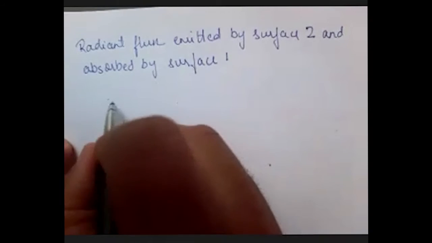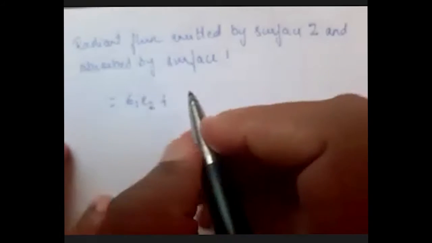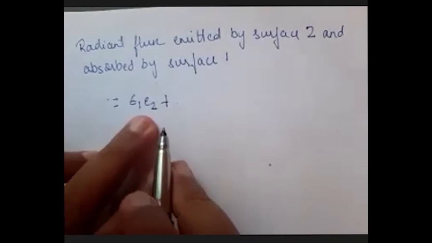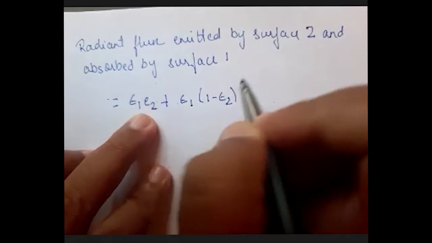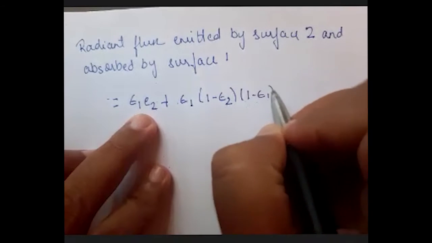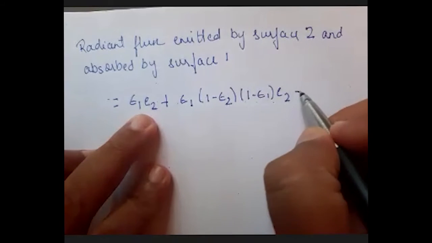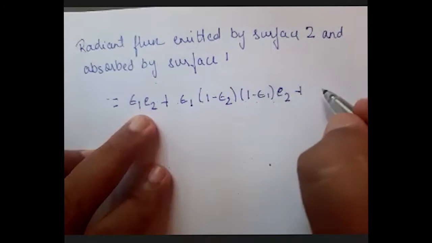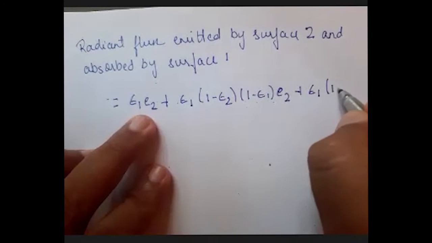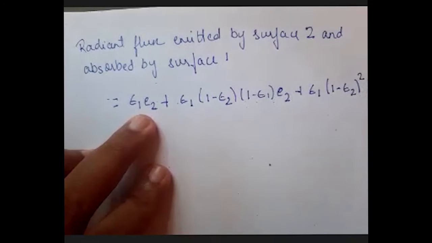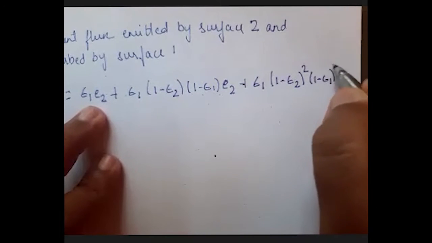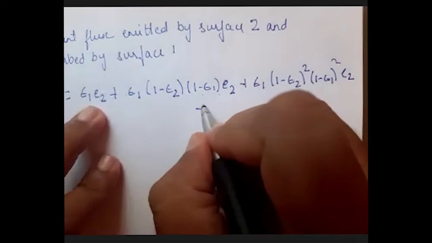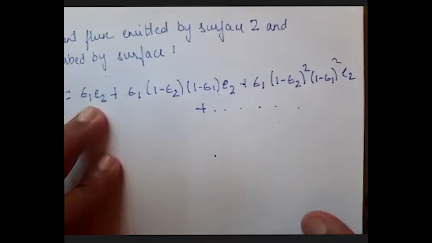It will be nothing but epsilon 1 into E2 plus epsilon 1 into 1 minus epsilon 2 into 1 minus epsilon 1 into E2 plus epsilon 1 into 1 minus epsilon 2 square into 1 minus epsilon 1 square into E2. So like that it goes on.